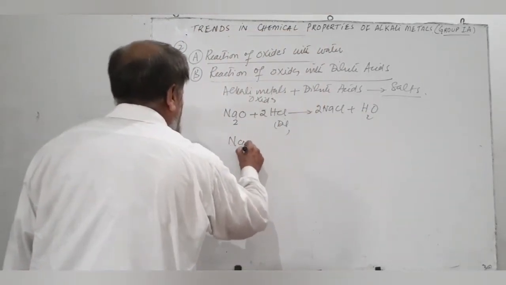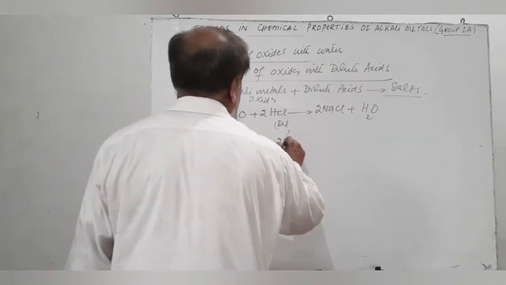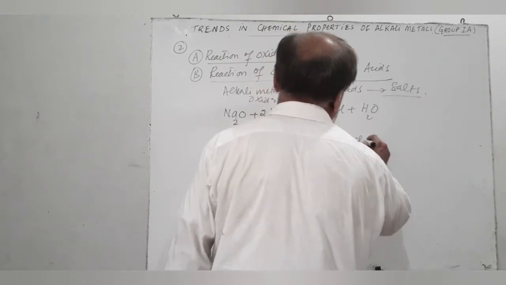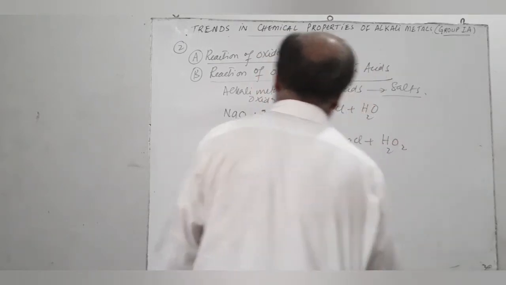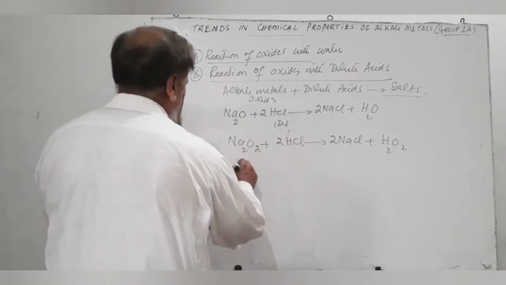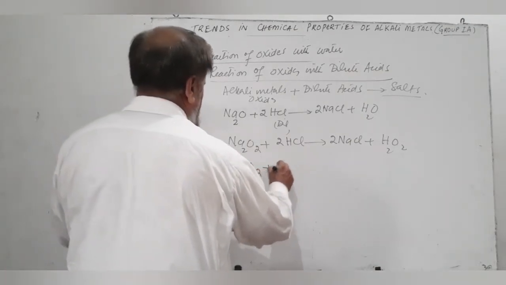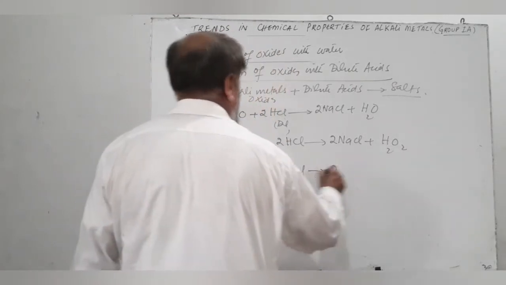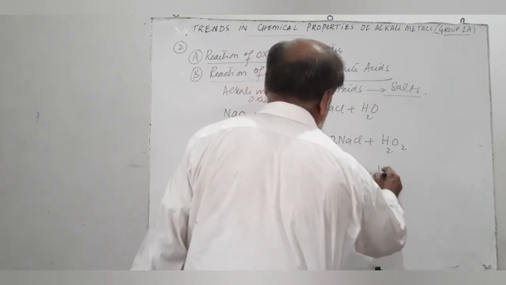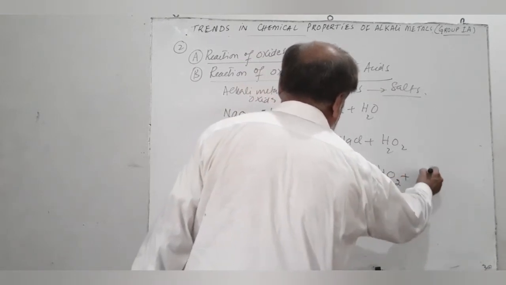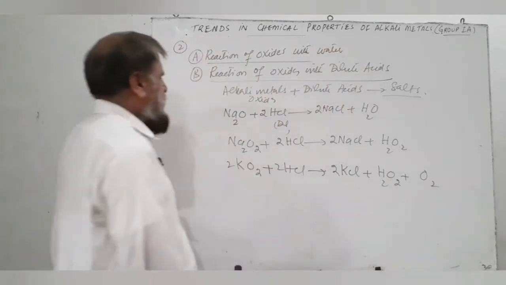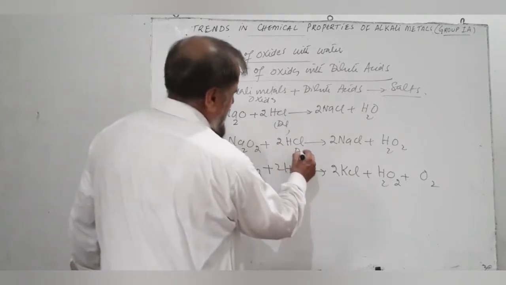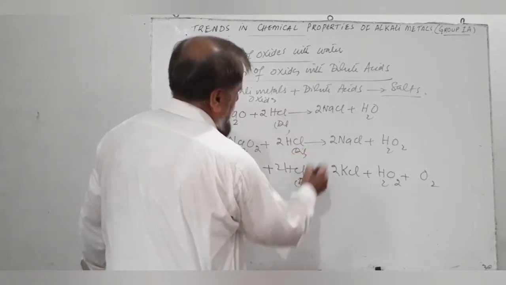Similarly, sodium peroxide plus 2HCl, we get 2NaCl plus H2O2. Potassium superoxide reacts with HCl or acid to produce potassium chloride plus hydrogen peroxide plus oxygen. So all the oxides of alkali metals react with dilute acids to produce salts.